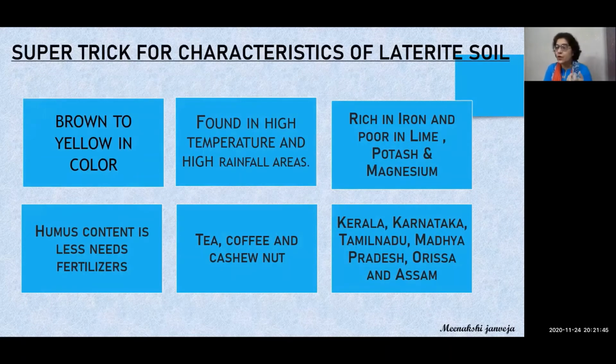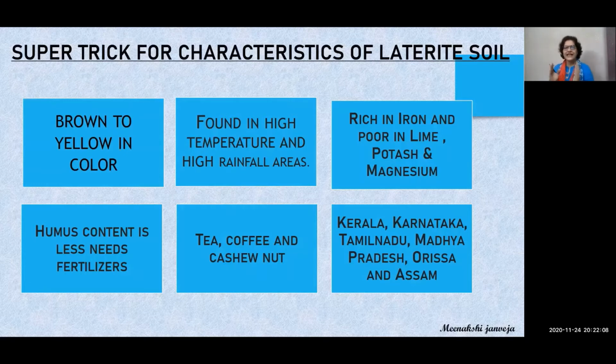What is the chemical composition? अगर हम chemical composition की बात करें तो it is rich in iron, poor in lime, potash and magnesium, and humus content is very less, so it needs fertilizers and manure for better agriculture. Which kind of crops are grown here? As I told you, tea, coffee and cashew nut.